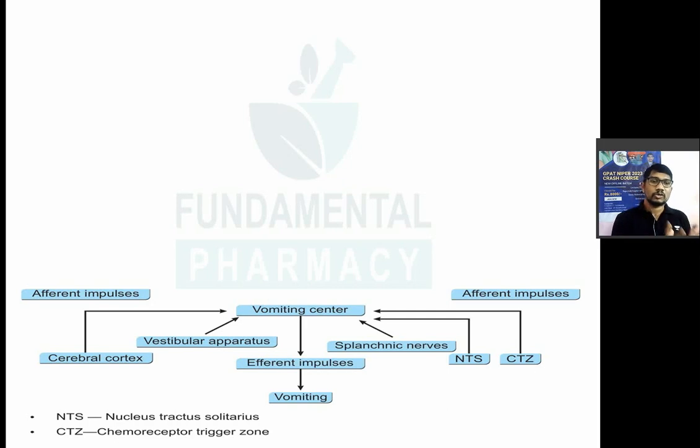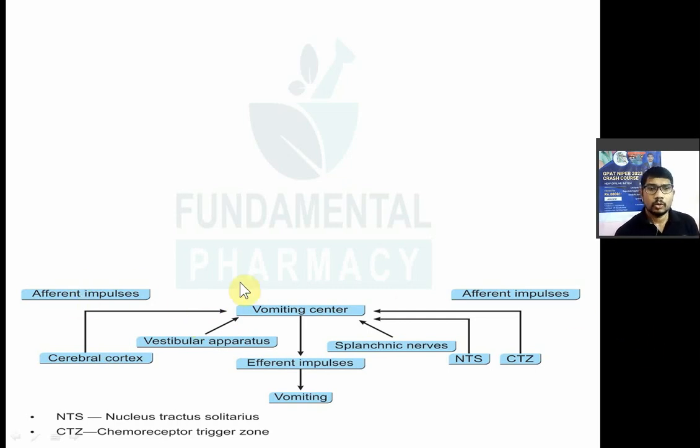So vomiting protective reflex होता है, but in some cases it needs a treatment. Okay, so suppose you are suffering from vomiting due to chemotherapy, or vomiting due to disturbance in the balance, or nausea due to bad smell and all that, so at that time you need a treatment. Okay, but before that you should know what is the physiology of vomiting. Physiology क्या होता है? Vomiting होता कैसे है?